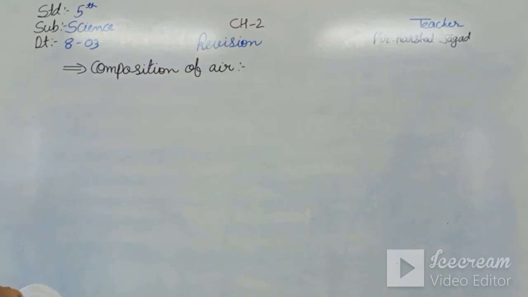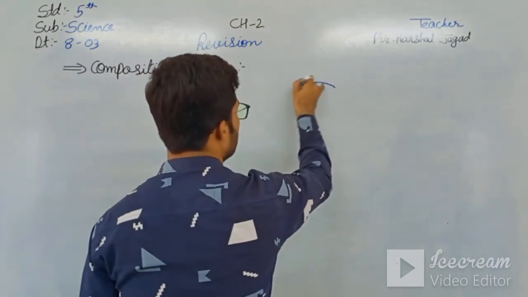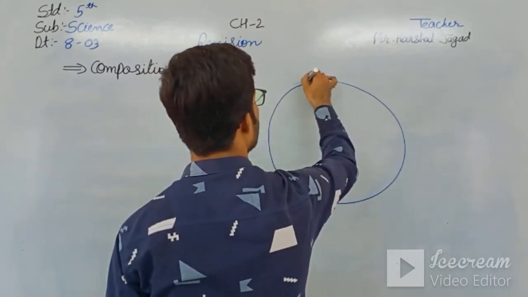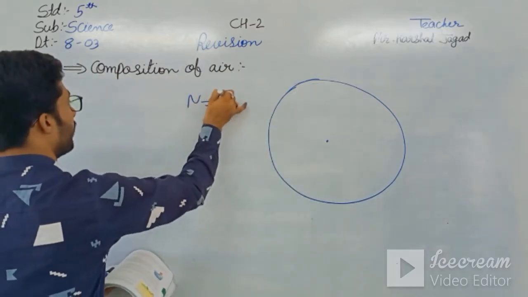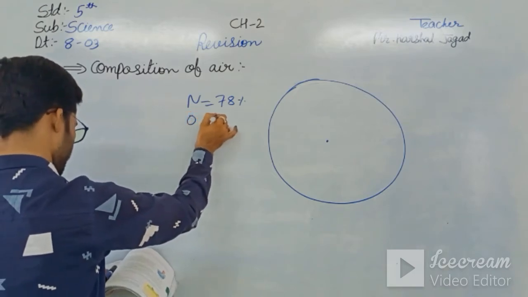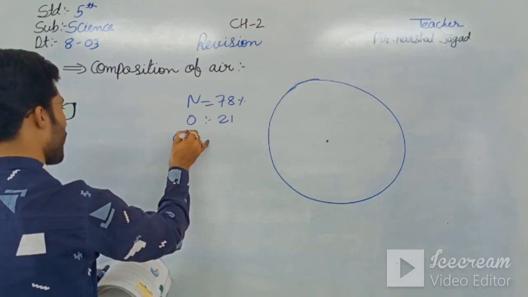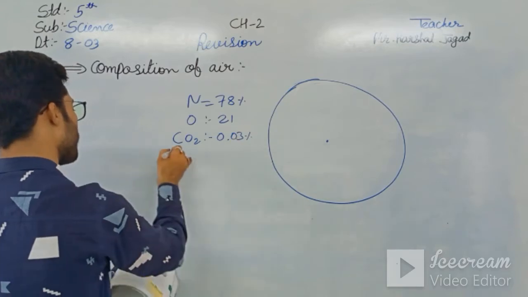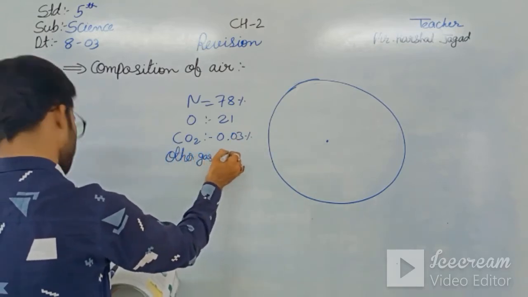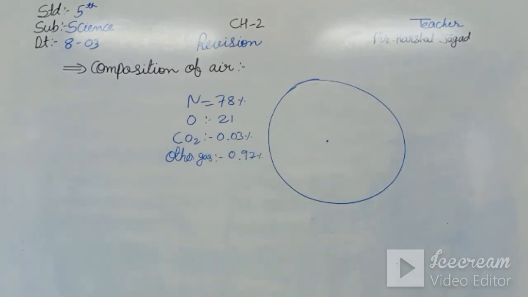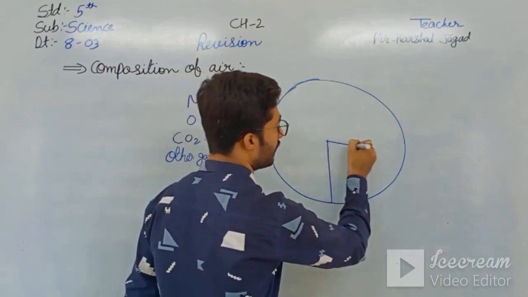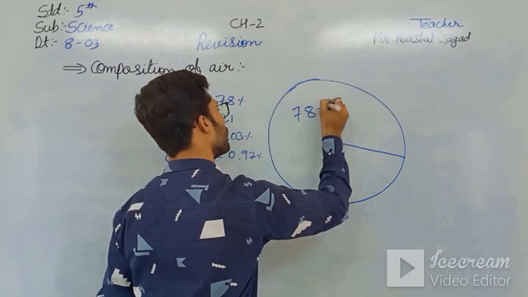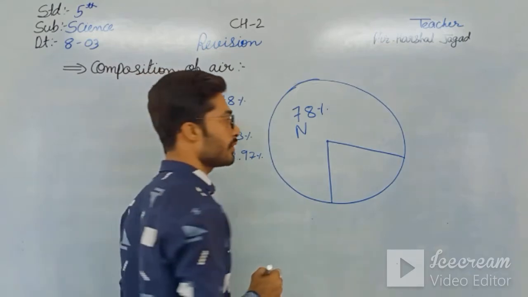So here, if I draw a circle, in that I will show nitrogen, which is 78%, oxygen, which is 21%, carbon dioxide, CO2, which is 0.03%, and other gases, which are 0.97%. If there is 78% nitrogen, it will be past 70%, 75, and here it is 78%. Nitrogen, 78%.